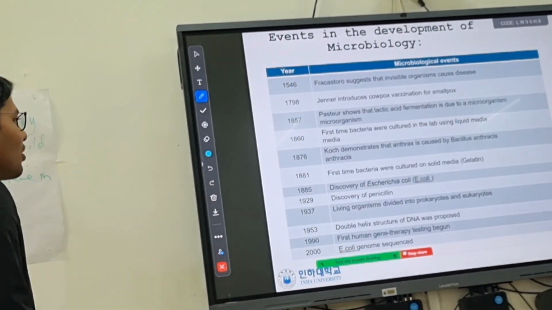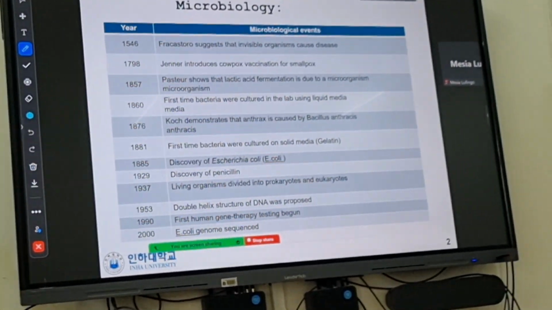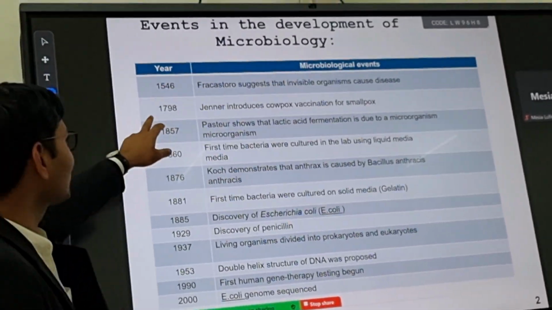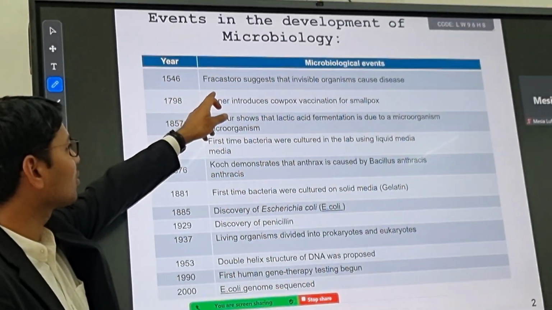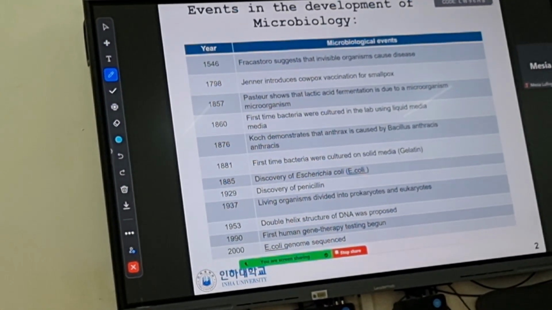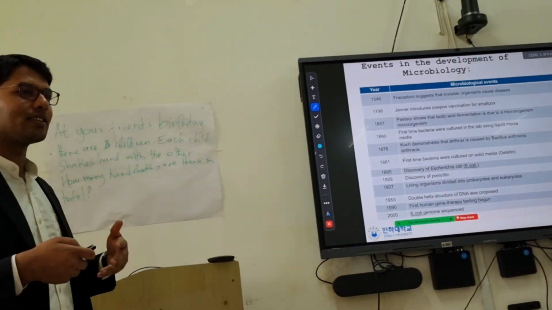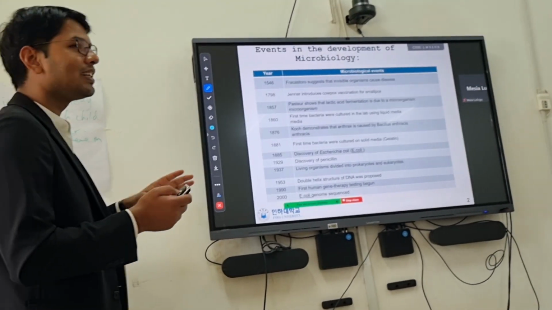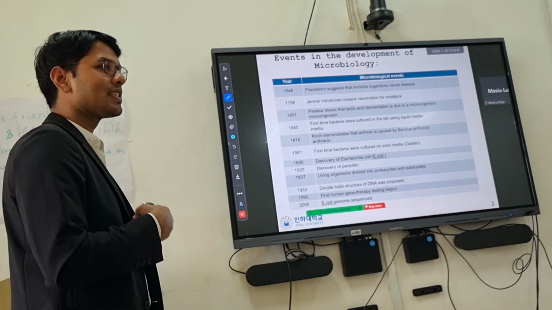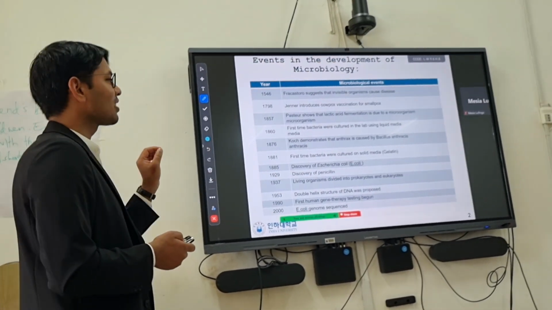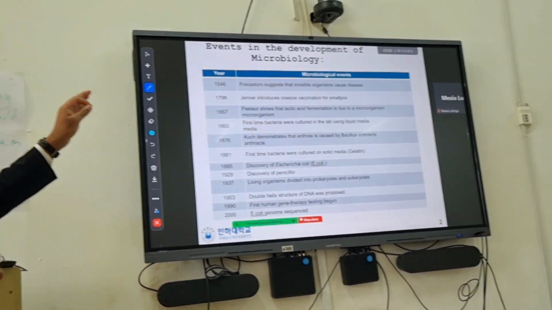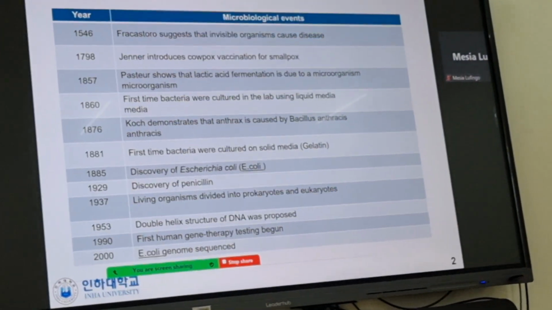Moving on further, these are the main events of environmental microbiology development. You can see this is the first time it was suggested that invisible microorganisms cause disease. Before that, people thought that some kind of godly or heavenly things gave us disease, but then it was said no, there is some invisible organism which causes diseases like infection and other things. This was the first concept of microbiological events, followed by Jenner introducing the cowpox vaccine in 1798, and then Koch.